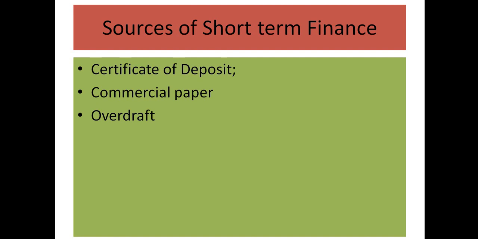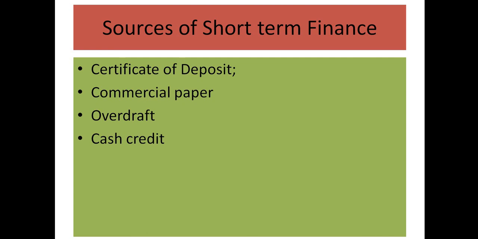Suppose there are only 10,000 rupees in my current account and I have issued a check of say 1 lakh, and I have an overdraft facility. The bank will not return that check simply saying that there is only 10,000 rupees in my account, because I have an overdraft facility of say up to 5 lakh. So even if there is no money in my account, my check will be honored up to 5 lakh.